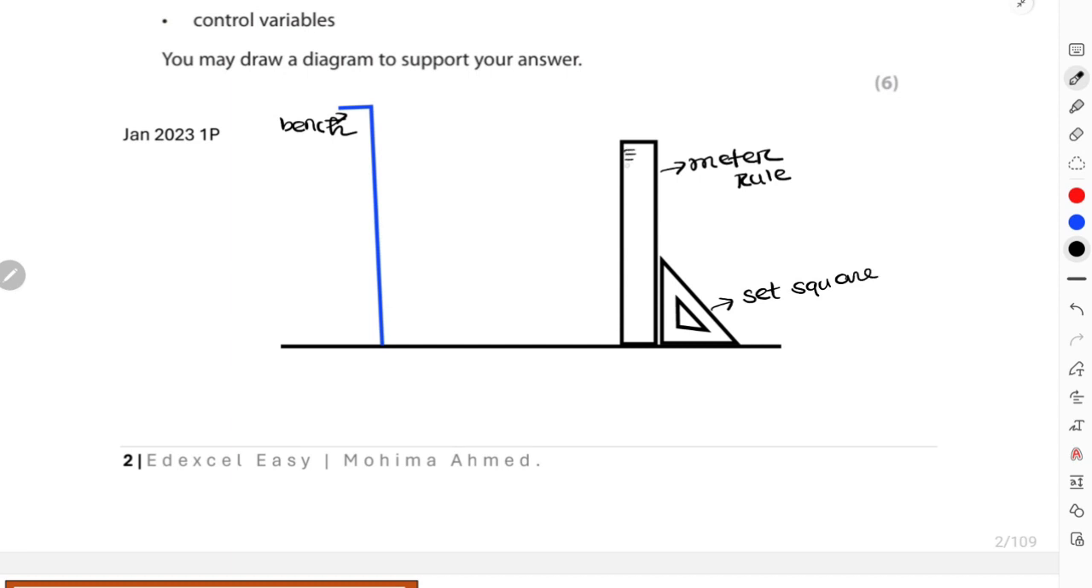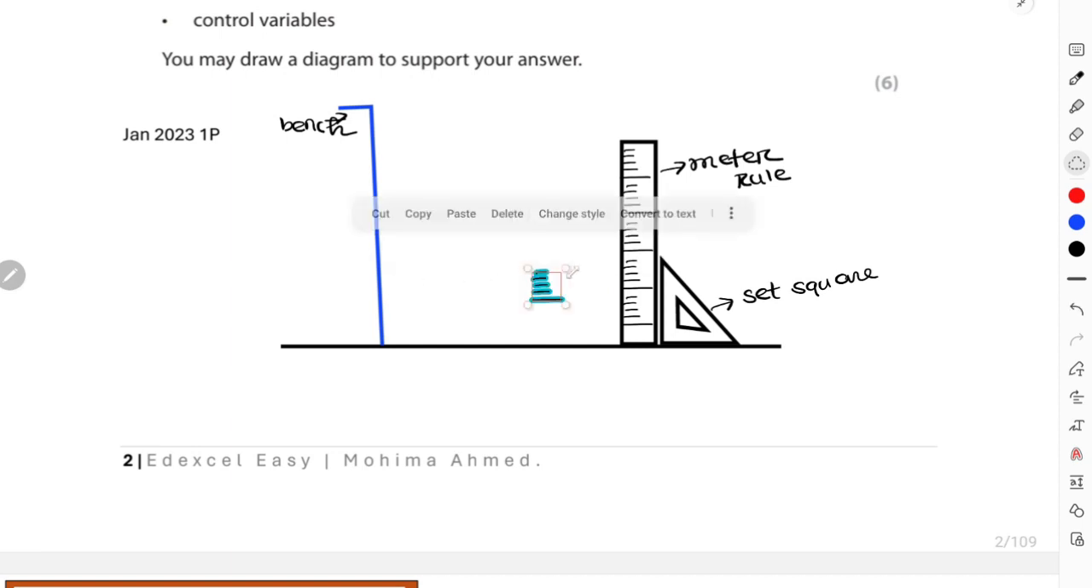Other than this, nothing else is important. You can make this diagram more accurate by adding these lines over here. Again, you can add lines on the set square also, but I'm not going to add anything on the set square. I'm just going to add these lines on the meter ruler, and then I'll move on to the writing part for this answer. They're giving you 6 marks.